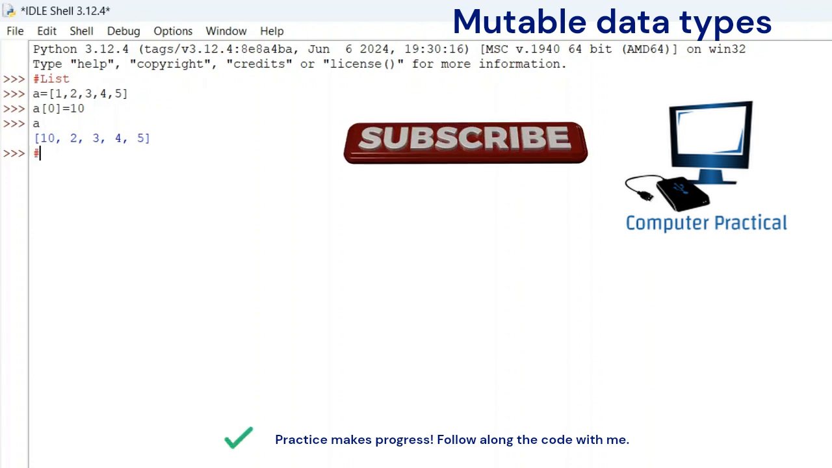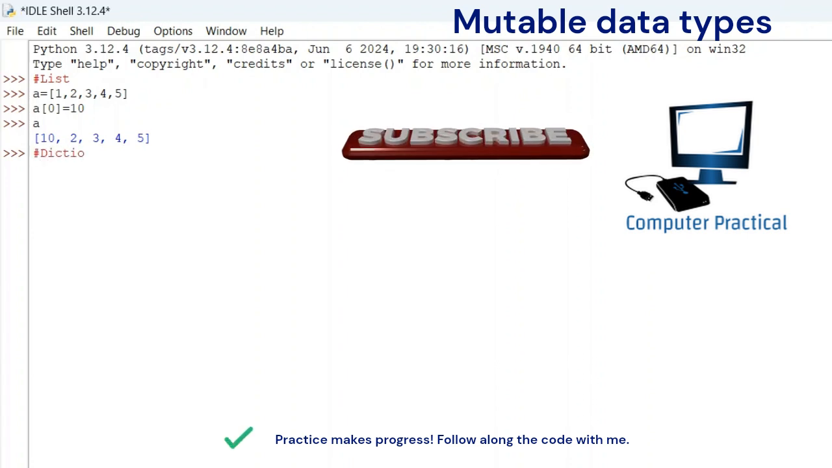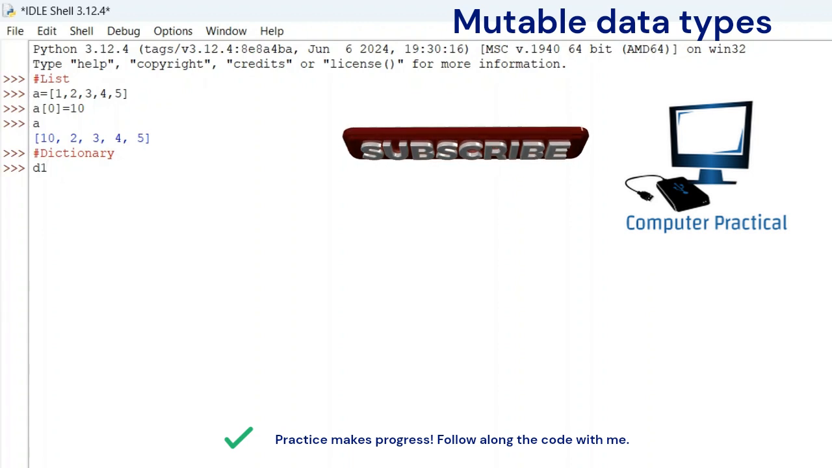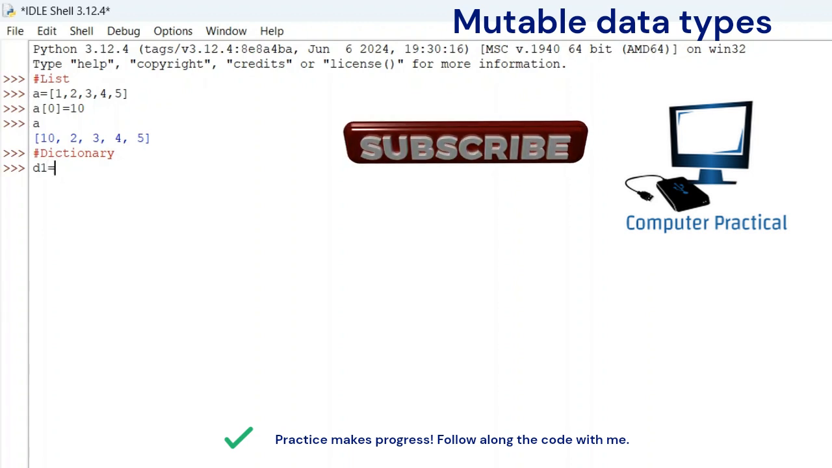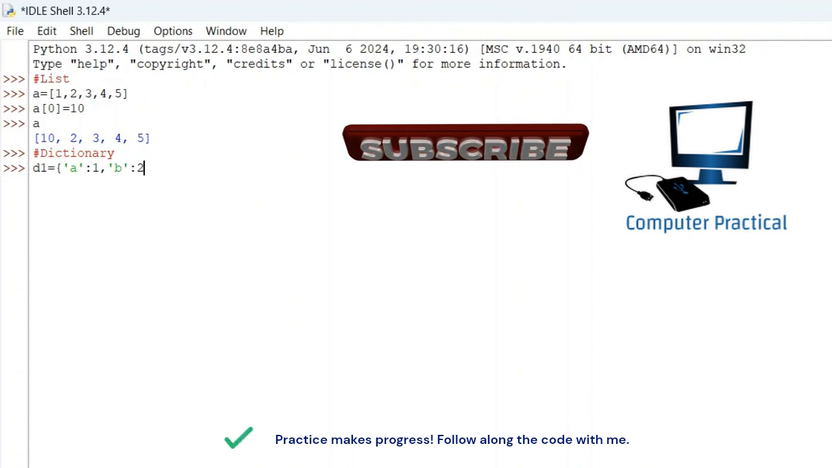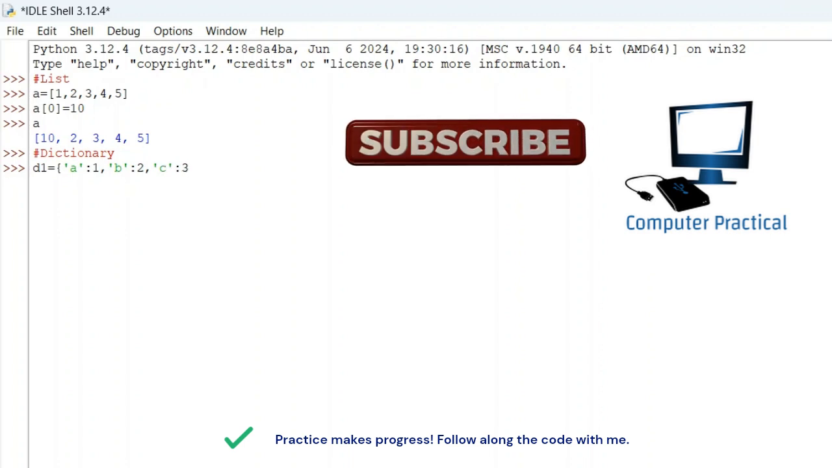Coming to the next one, dictionary. Take the example of a dictionary here, which is D1, and it will have key value pairs A colon 1, B colon 2, C colon 3.